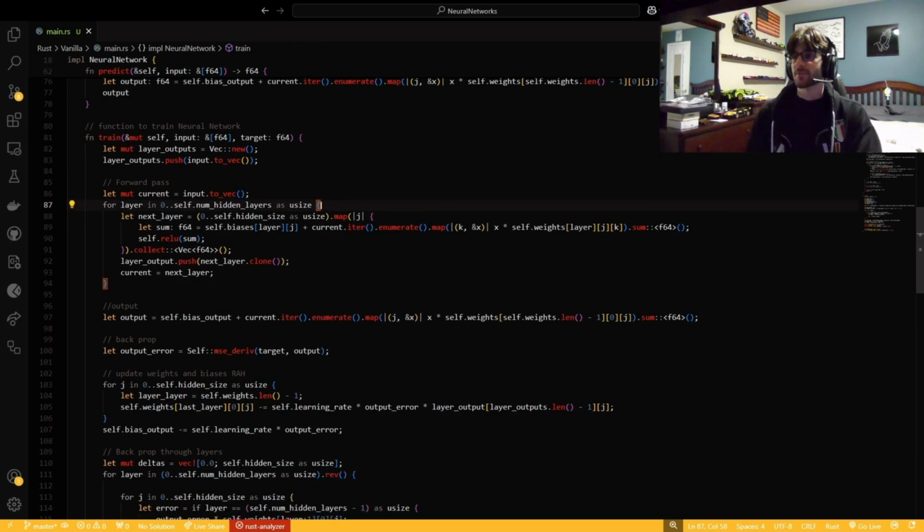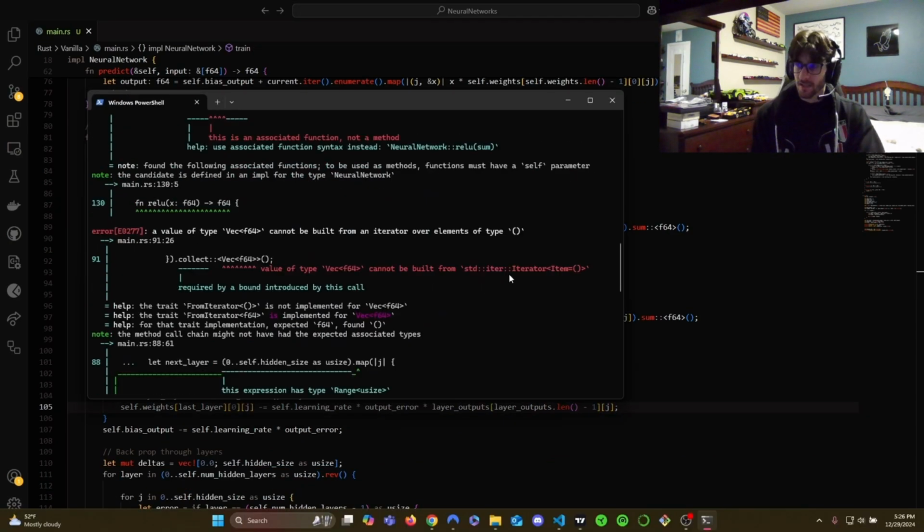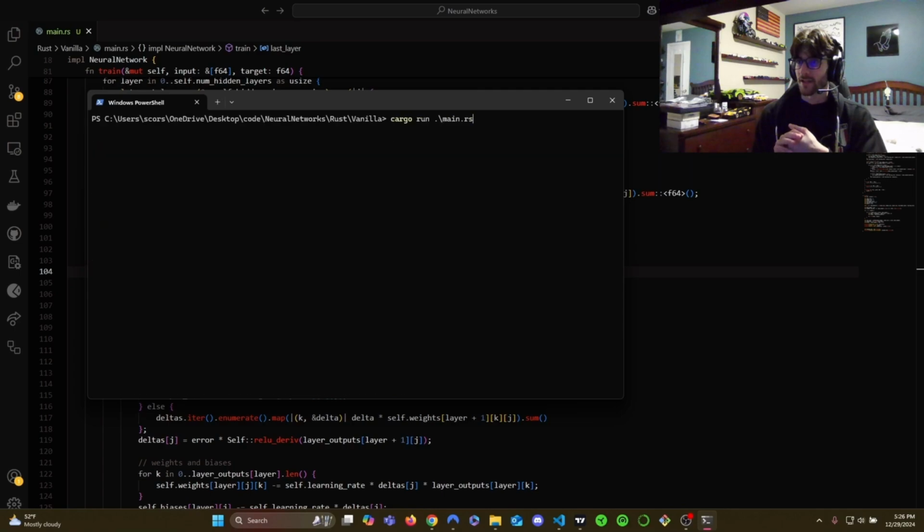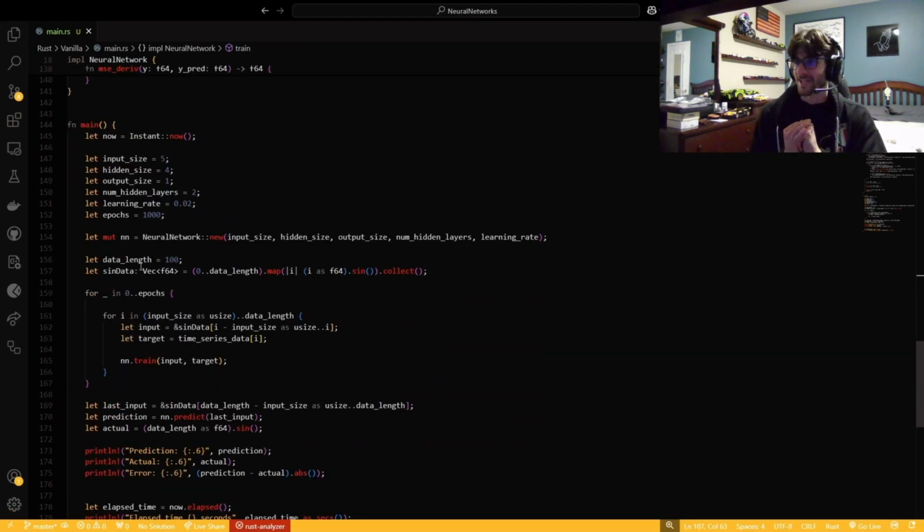But here we go. I'm just debugging this Rust right here, because a lot of it is like right there. I typed out layer underscore layer. So of course that would just break everything.